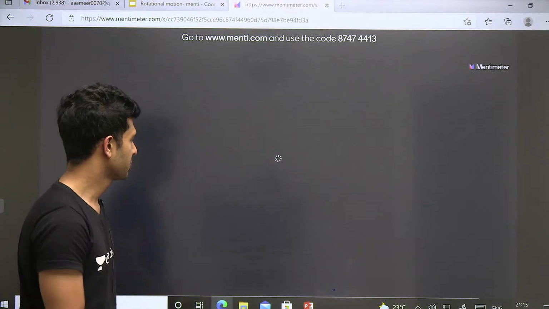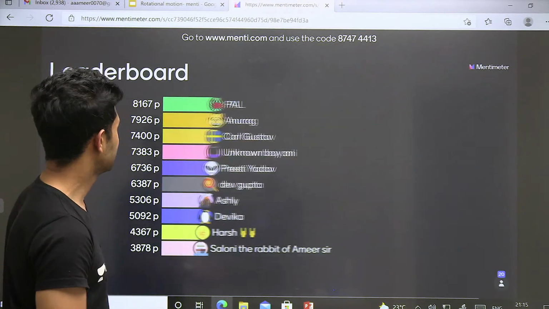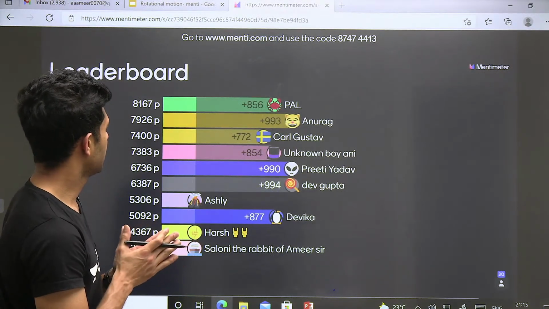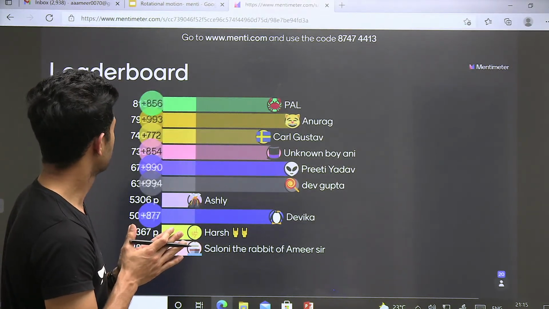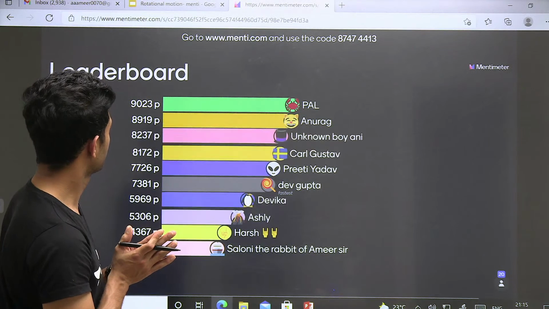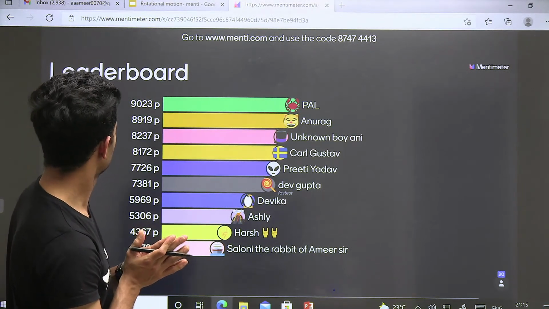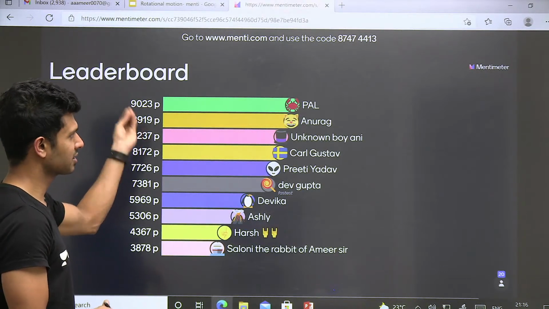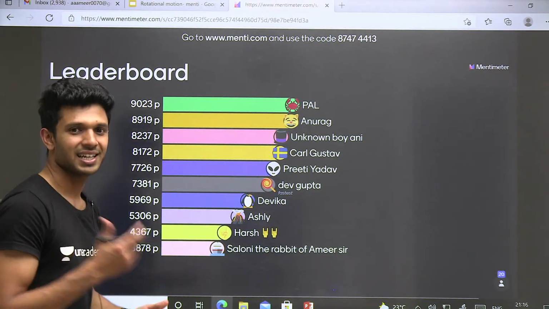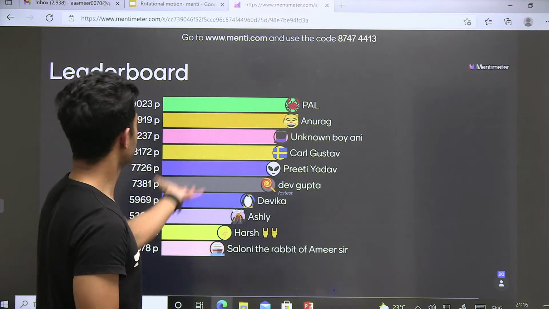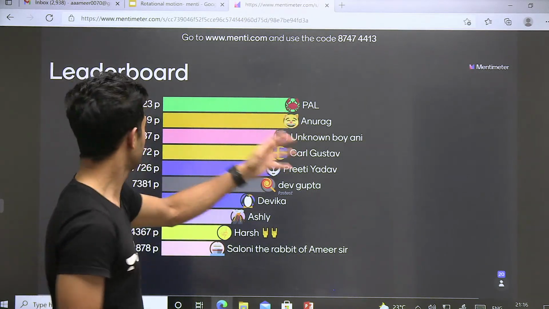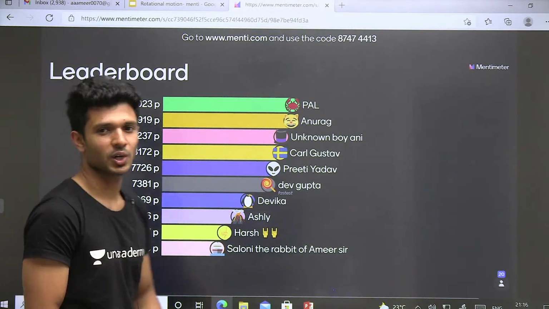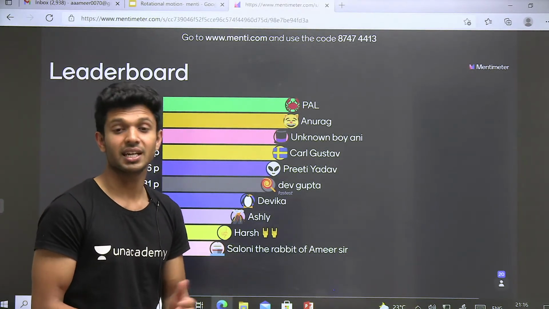Very good, बढ़िया. And leaderboard पे हमारा लीडर बोर्ड पे क्या दे दिया है? Is it Pal still on the top? Okay. You can see that the competition is so tough. Some 50-60 mark difference is only there between Pal and Anurag. Anyone can be on the top, and Ani also started to move up, right? So she is also having, and I think everyone is having small differences only, right? Let's see after the very last question.